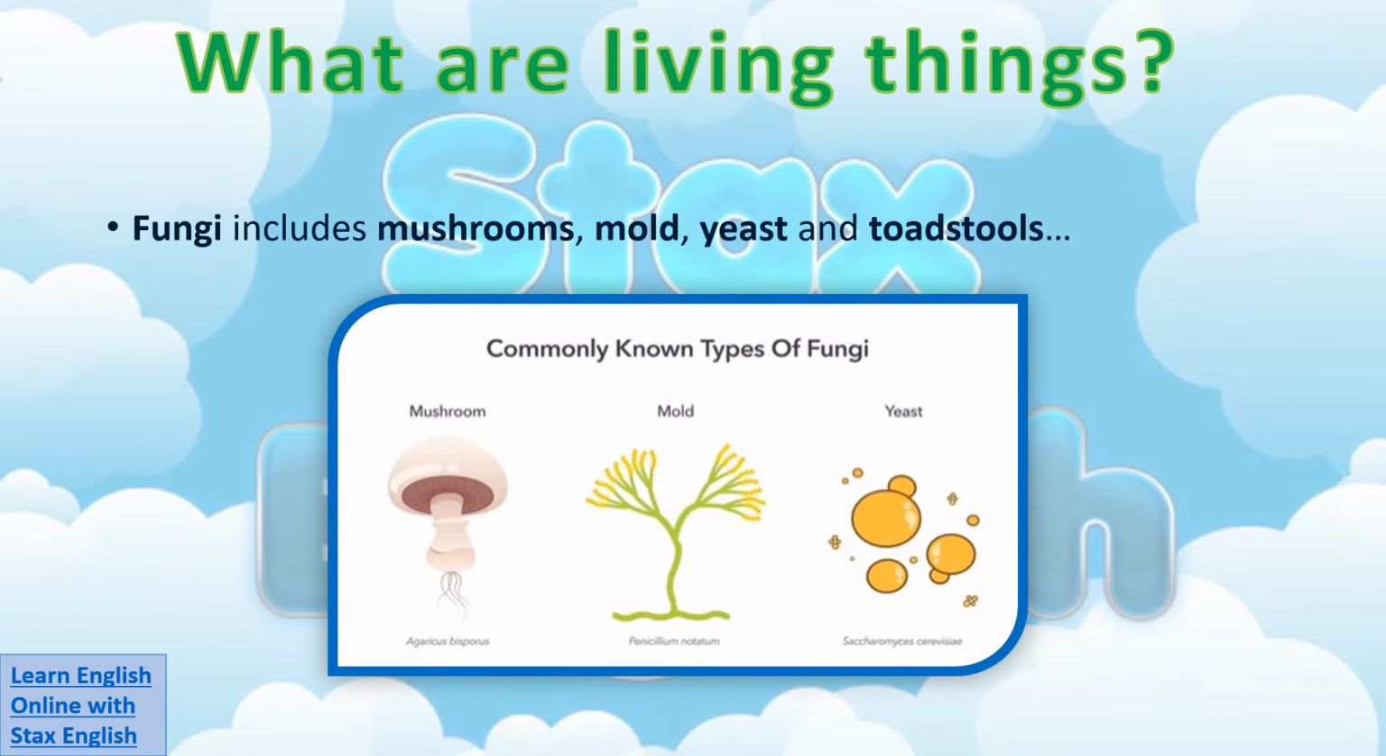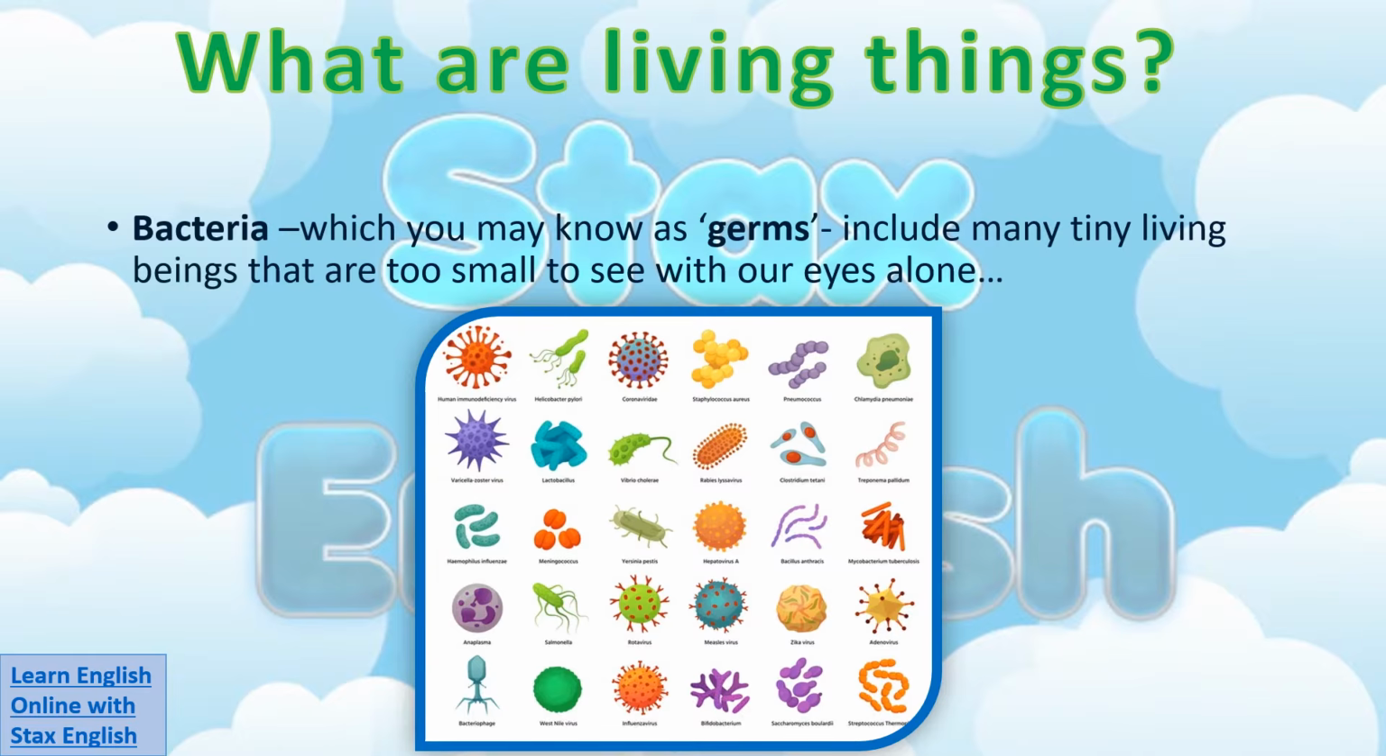So what are the different types of living things? First of all, let's talk about fungi. Fungi includes mushrooms, mold, yeast, and toadstools. Another type of living thing is bacteria. Bacteria, which you may know as germs, include many tiny living beings which are too small to see with our eyes alone, and we must look at them using a microscope.